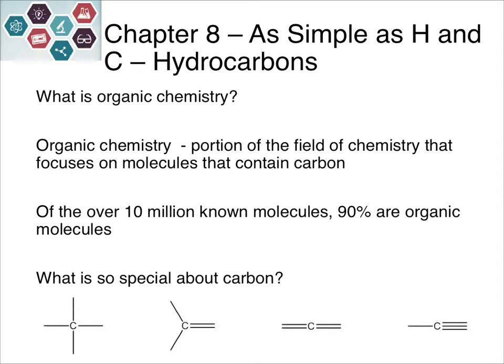So the key for carbon is carbon always wants 4 bonds. And when you're doing things for this chapter, it will always have 4 bonds. So Lewis structures from back in chapter 7, sometimes carbon had 4 bonds, but when we're dealing with our hydrocarbons, it will always have 4 bonds.